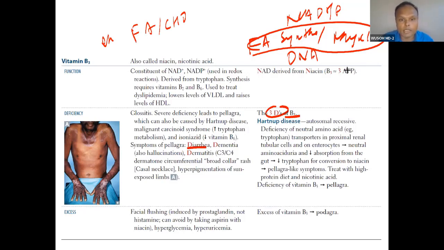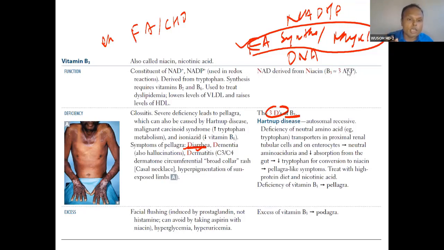Because of that, what will happen? Diarrhea. If the intestinal epithelium does not have enough fatty acid, and is not rejuvenated, which requires fatty acid synthesis, DNA synthesis and other synthesis, then the enterocytes will be lost.